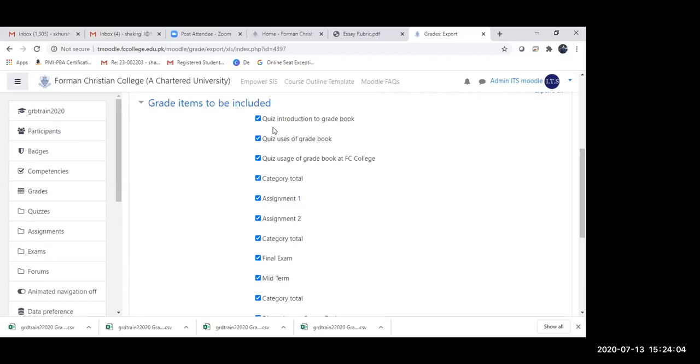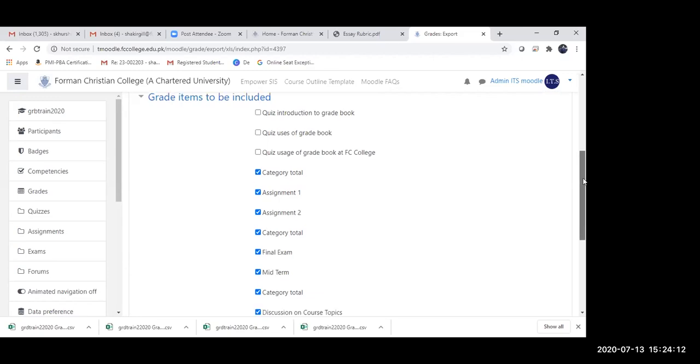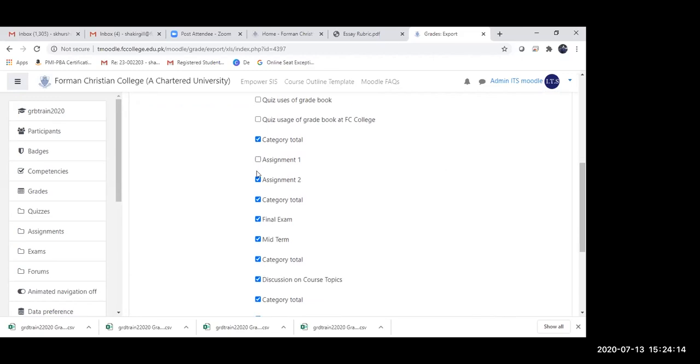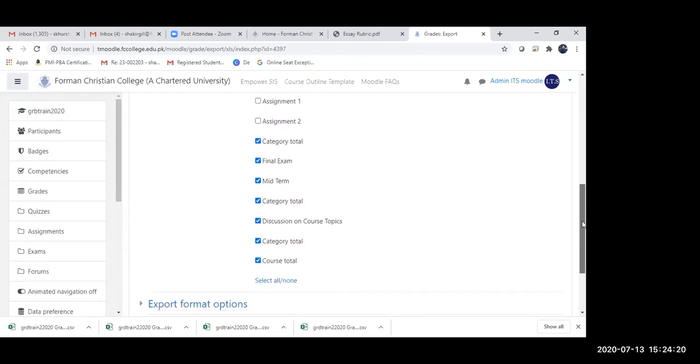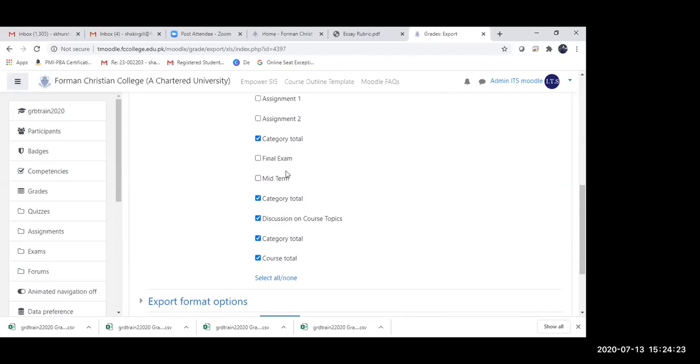So what I can do is I can select some items. I can have a quiz category total and unselect all the quizzes. I can unselect my assignments and only have the assignment category total. In a similar way, I can have my exams category total and not select the final exam and midterm.